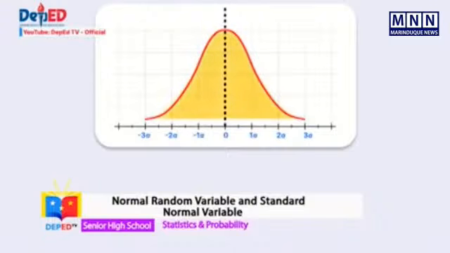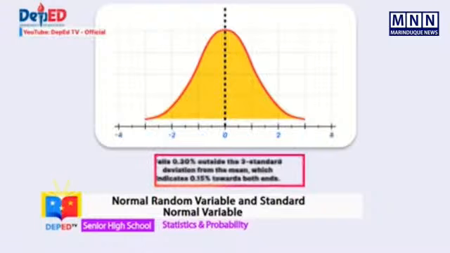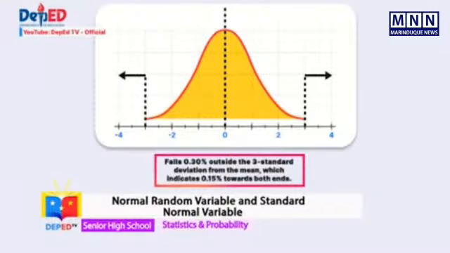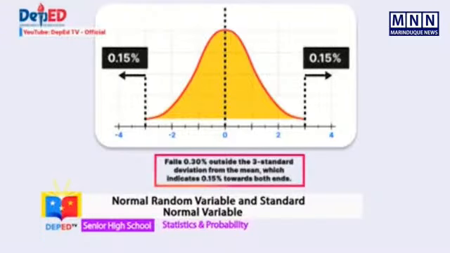The area of a normal curve is equal to 1 or 100% as stated in its characteristics. Only a few data fall outside the 3 standard deviations from the mean, which is 0.30%, or 0.15% towards both ends.